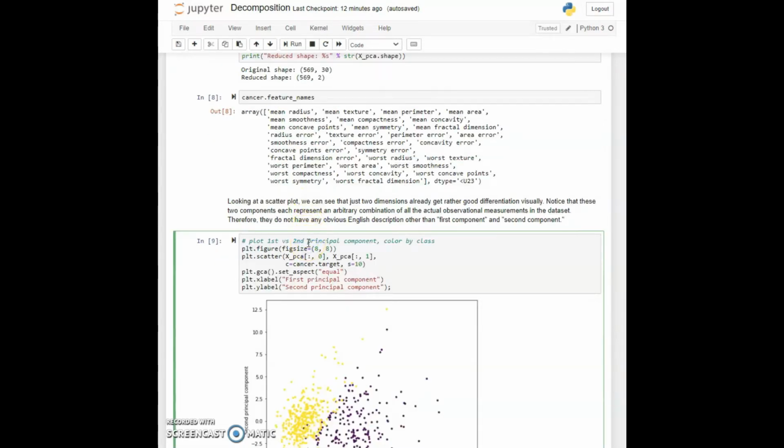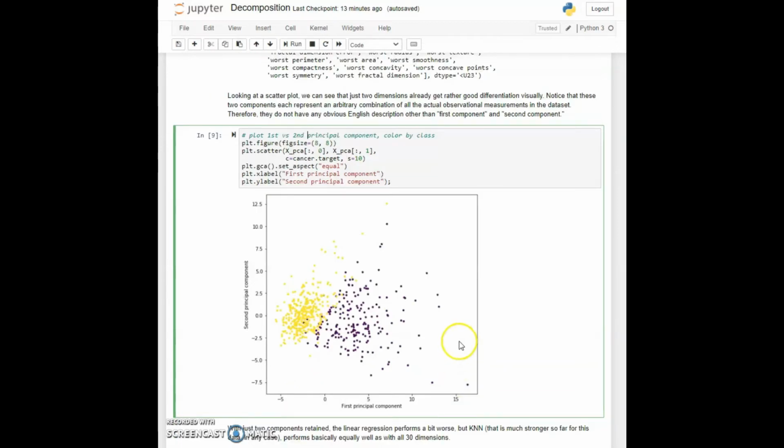Let's just map those 2 dimensions in cell 9. These are not anything we can really describe in a meaningful way. They are not, for example, circumference of the tumor or color, quality or something else that is in the measurements. They are something that combines those in a way that's not necessarily intuitive at all, but it is the one that has the most information content. So looking just at those 2 dimensions, we are going to map those into a 2-dimensional parametric space where there are these odd synthetic dimensions.